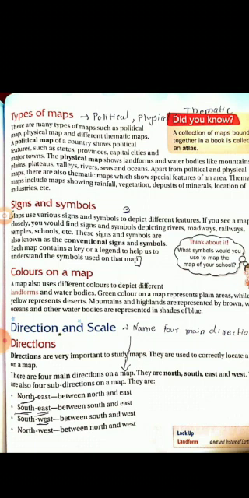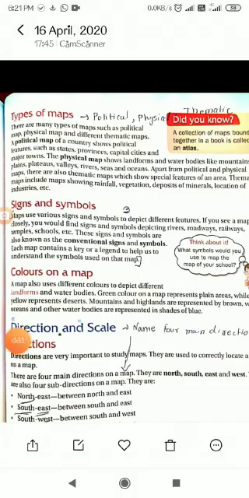Now I have some pictures to show you of the political and physical maps. See, this is the political world map displayed on the screen right now. Even in our corridor, when you pass by, you can see wall maps on the wall.